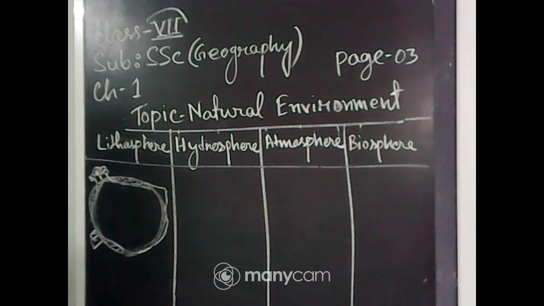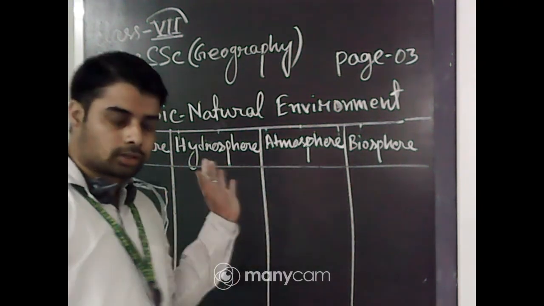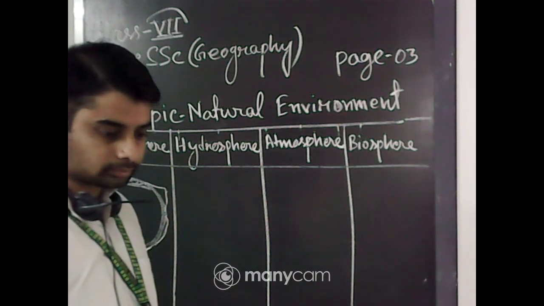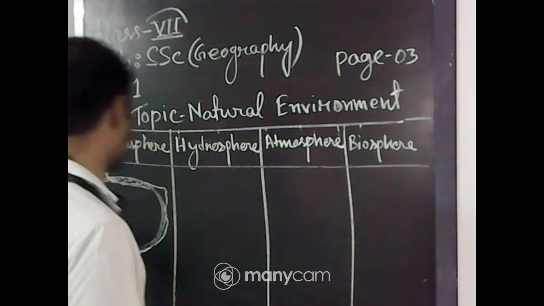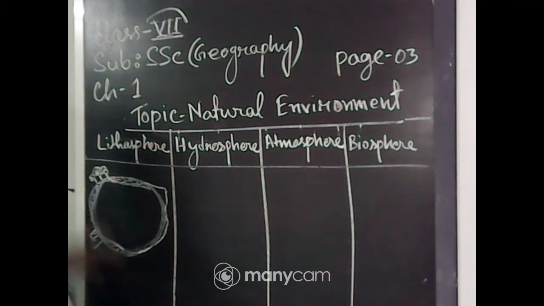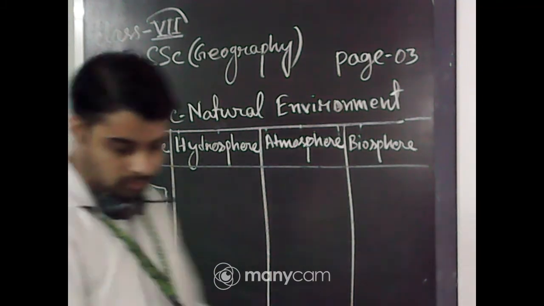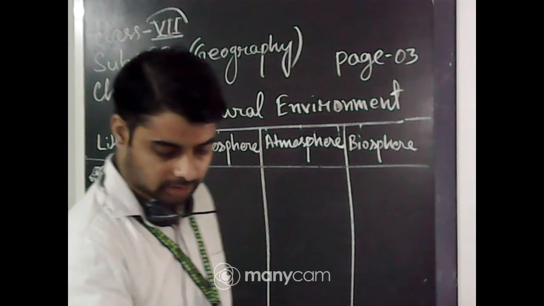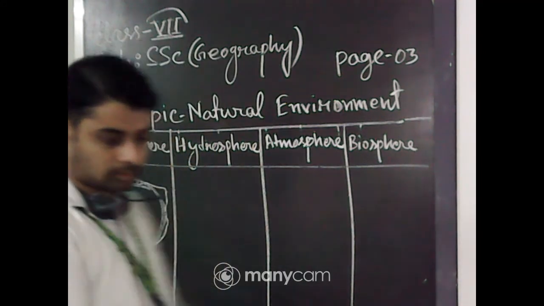So I think you have understood the lithosphere. Rugged means not plain. Irregular means an irregular surface. Okay.